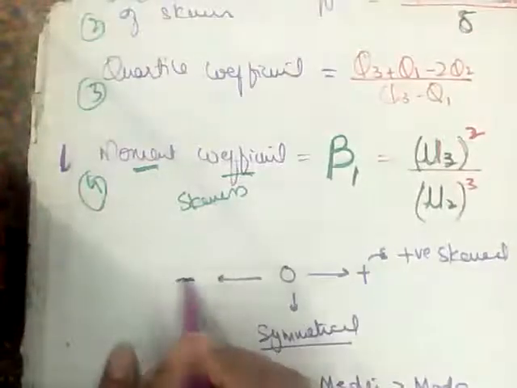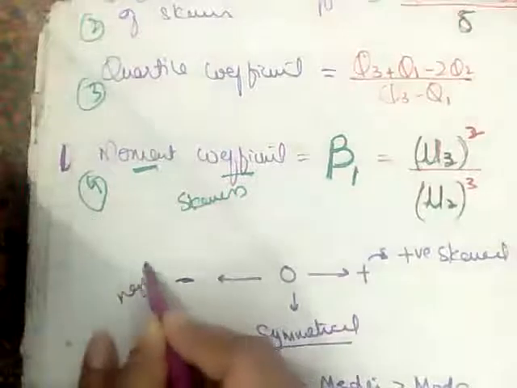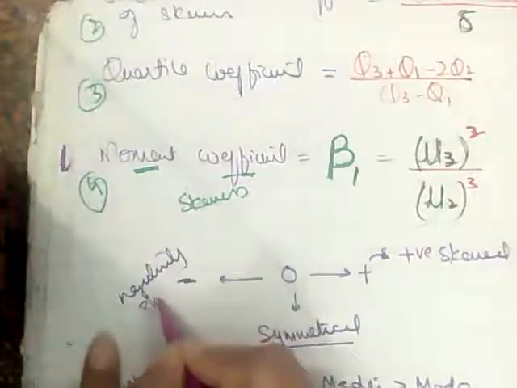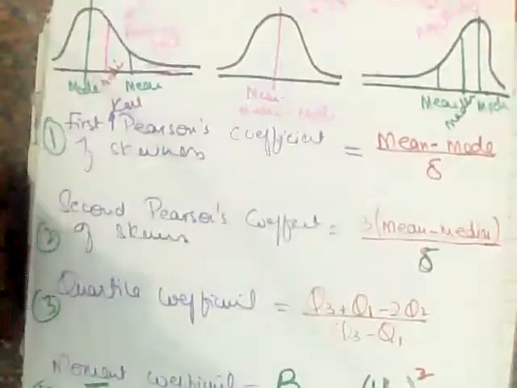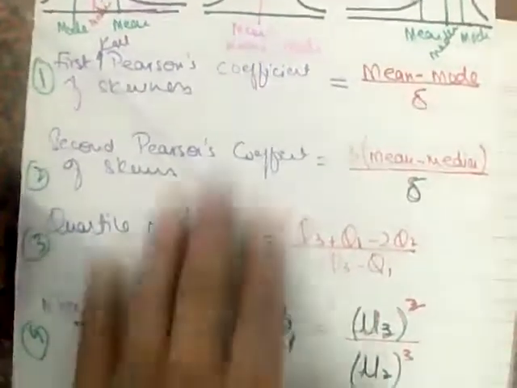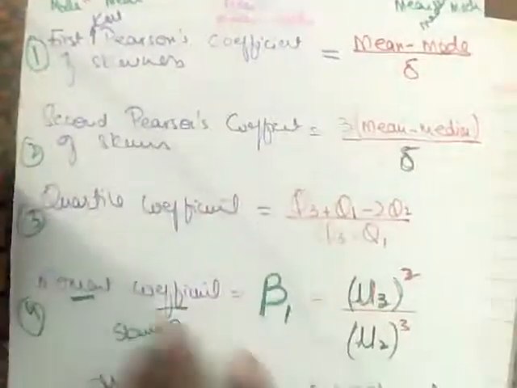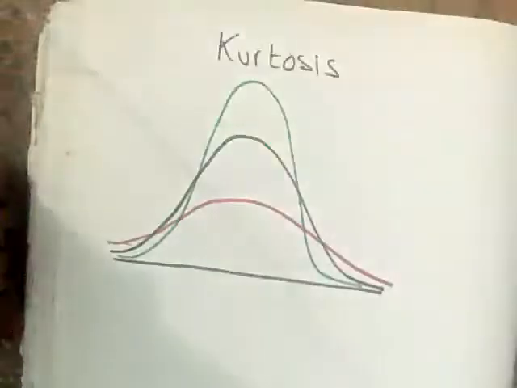And so this is negatively skewed. Any value that comes in negative means the data is negatively skewed. Okay, so that is the story about the skewness. Skewness can be calculated through four formulas: three are the coefficient formulas, and the fourth one is the movement formula. And the last related topic is kurtosis.